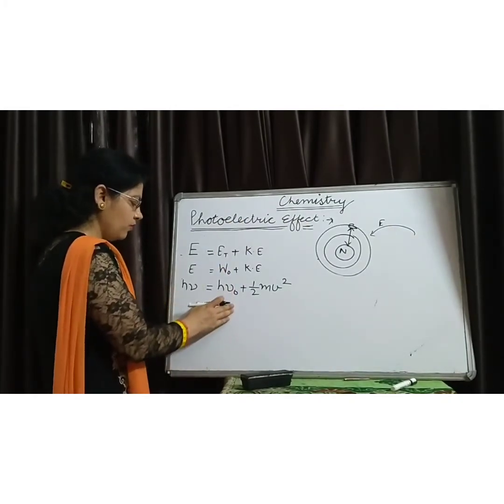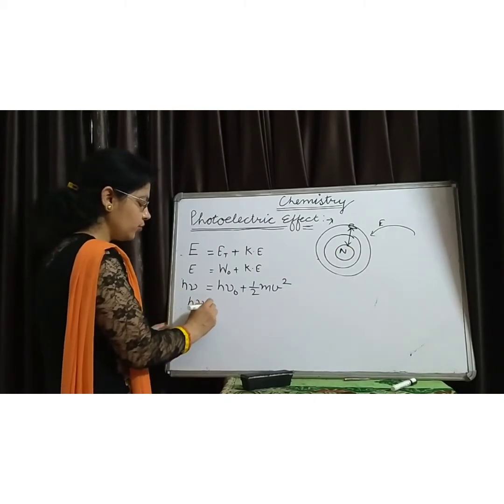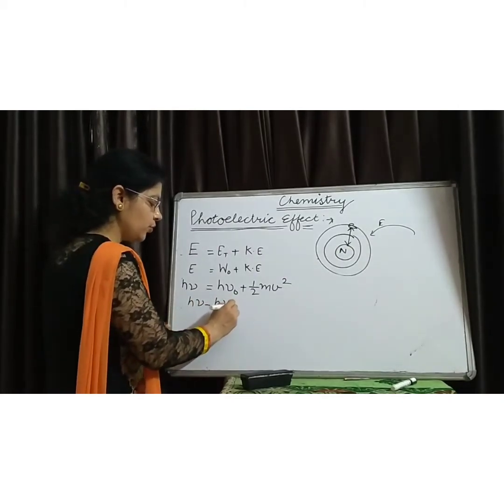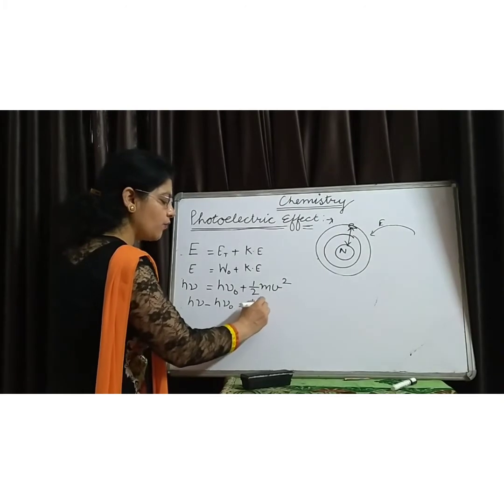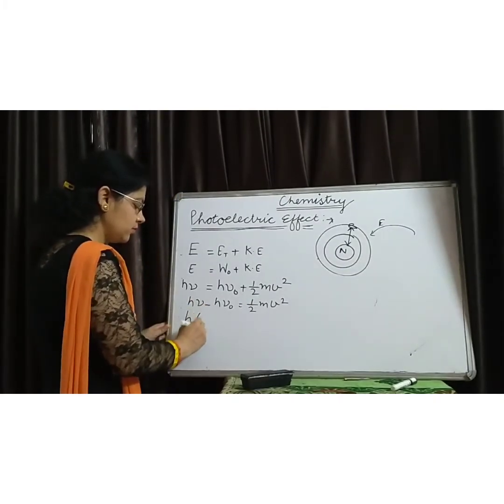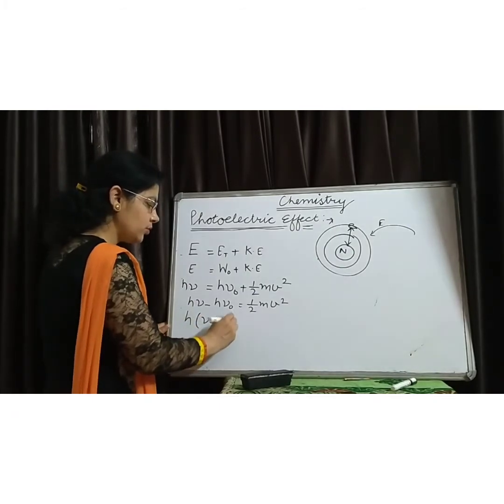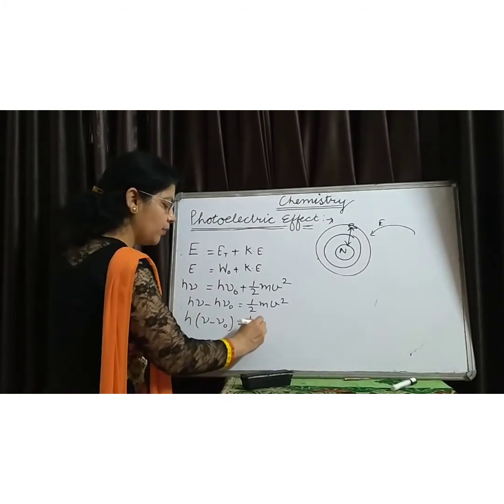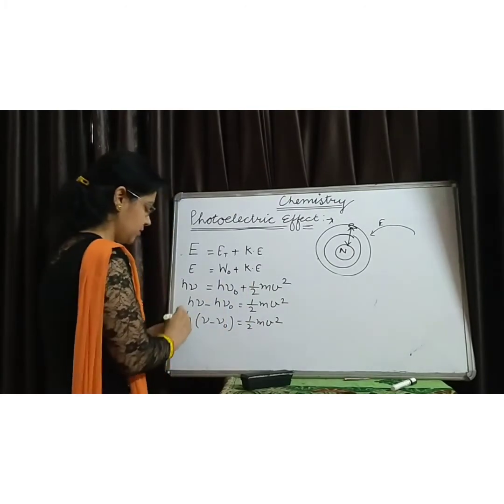Now, when we solve this, it comes out to be h nu minus h nu naught is equal to half m v square. h is common, so h times nu minus nu naught is equal to half m v square.